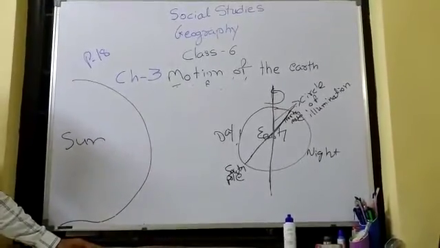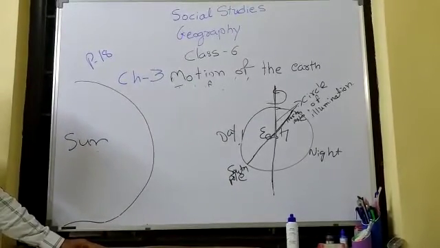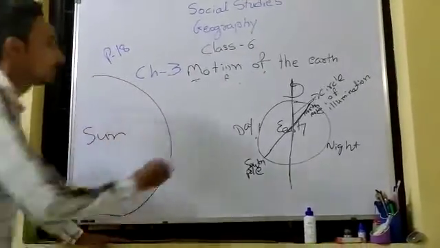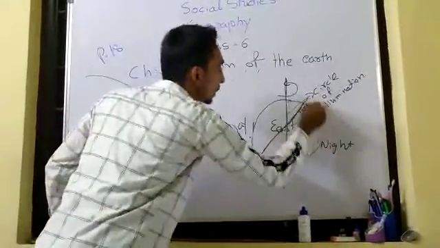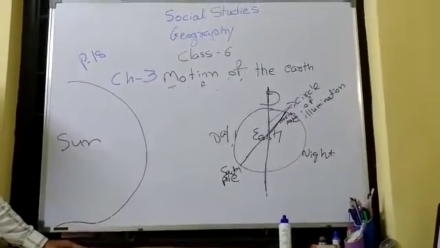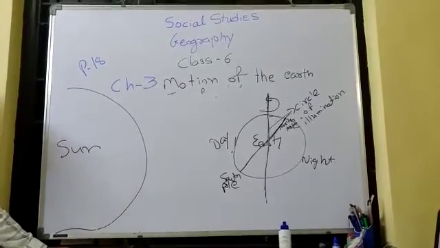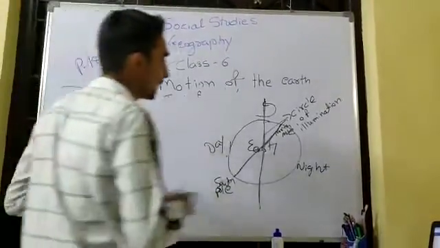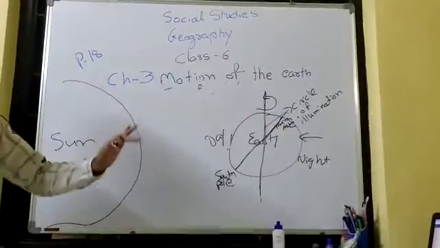Okay, what would happen if the earth did not rotate? The portion of the earth facing the sun would always experience day, and the other portion would always experience night. Thus it would bring continuous warmth to the day region. The other half would remain in darkness and be freezing cold all the time. Means this portion would become freezing and dark, right?